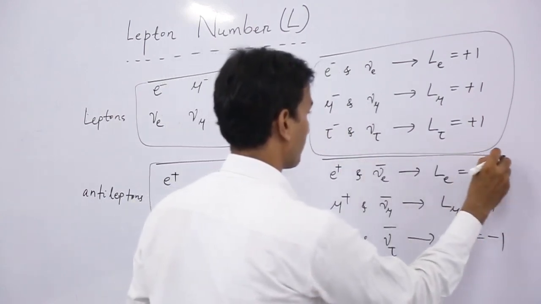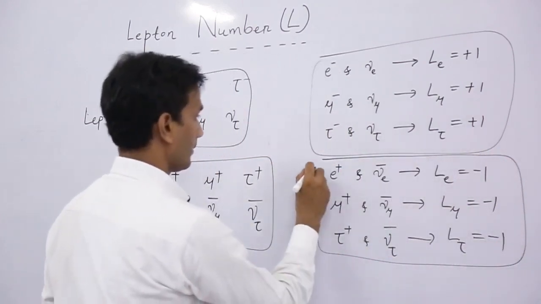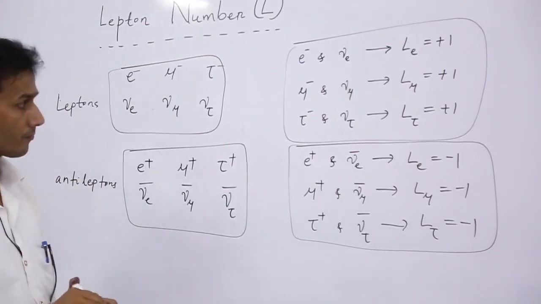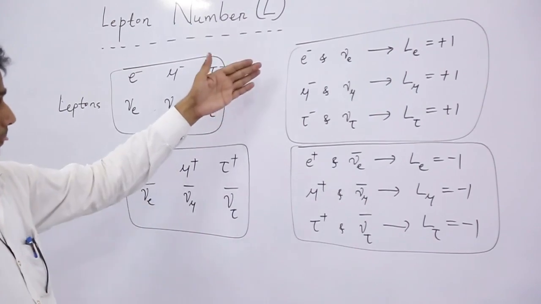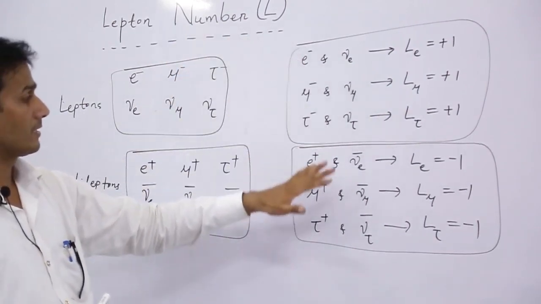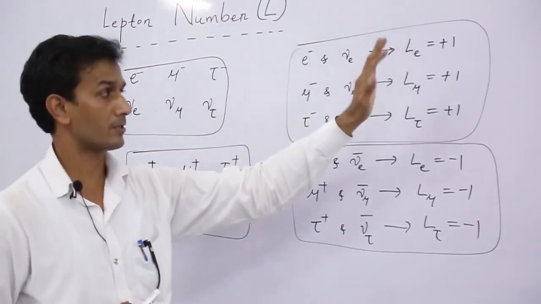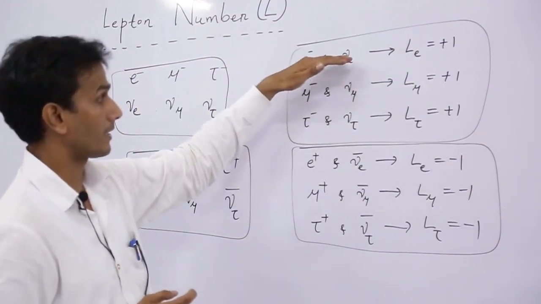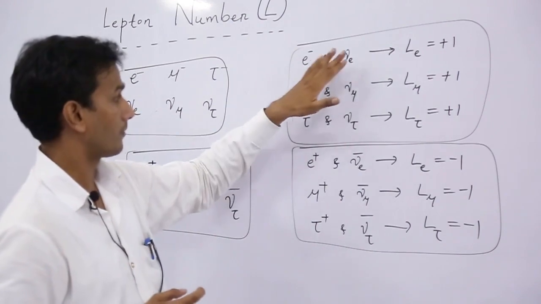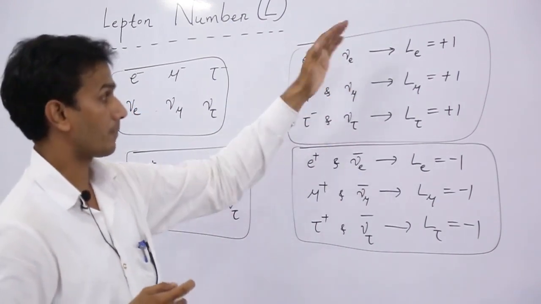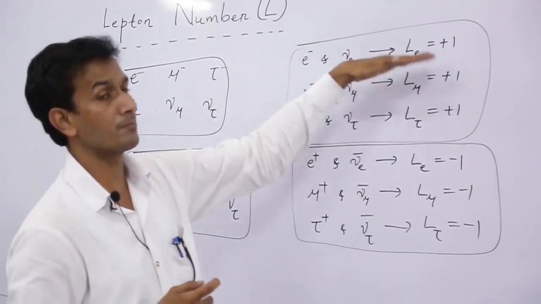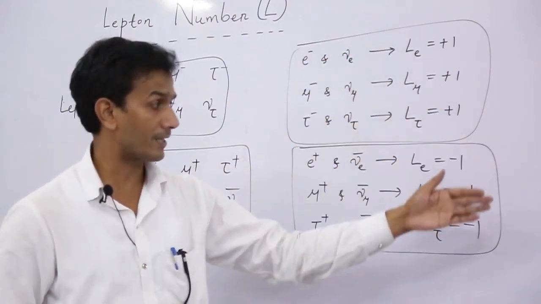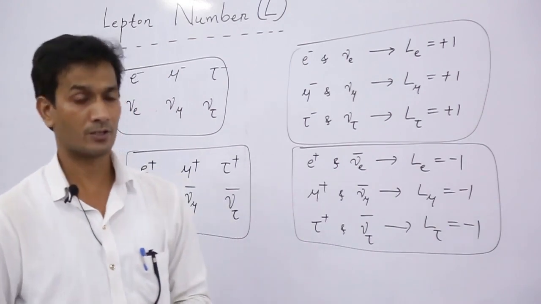So these are the lepton numbers. So for electron and neutrino particle this is plus 1, and for muon and its neutrino particle, it is plus 1. So these are different symbols for different particles, and for their antiparticles, it will be minus 1.